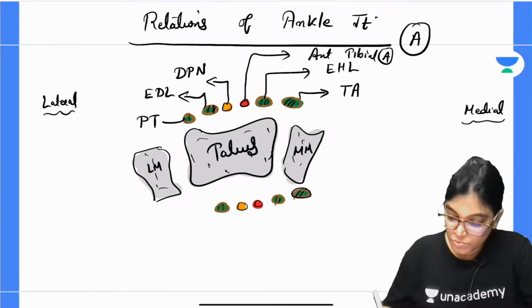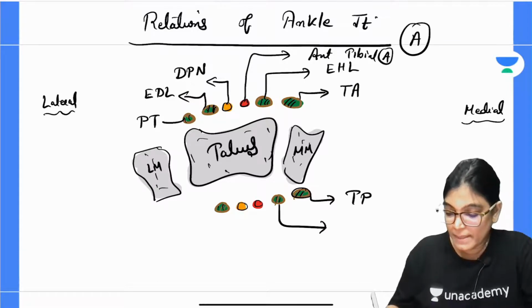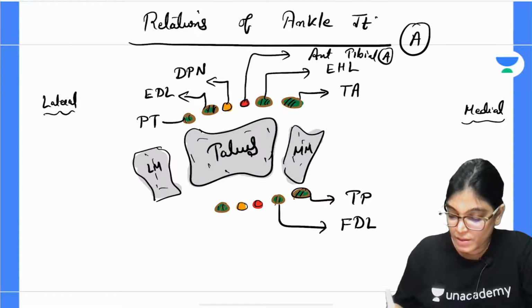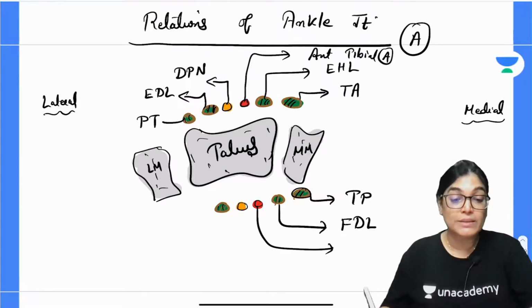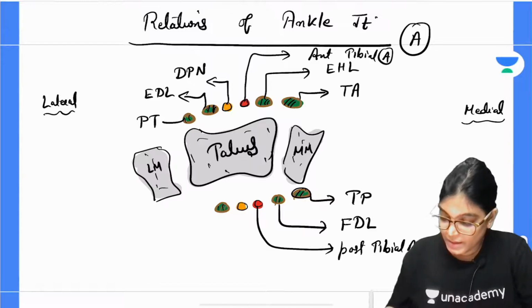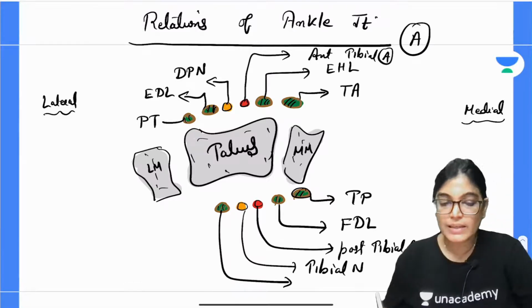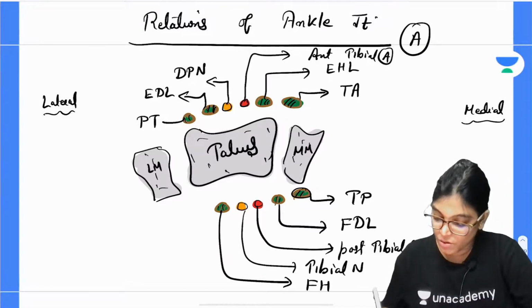Okay. So, most medial will be tibialis posterior muscle tendon, then flexor digitorum longus, then posterior tibial artery, then the tibial nerve, and lastly the tendon of flexor hallucis longus.